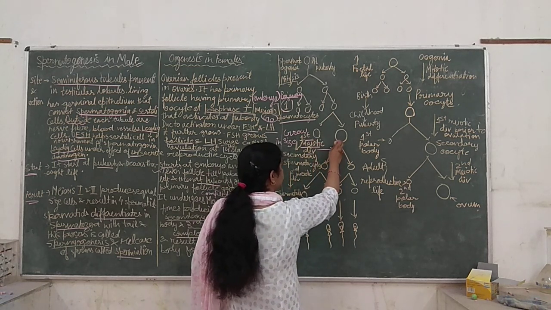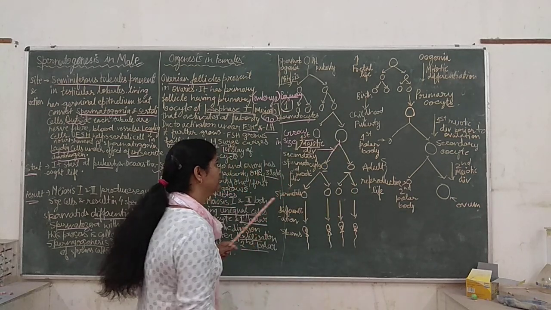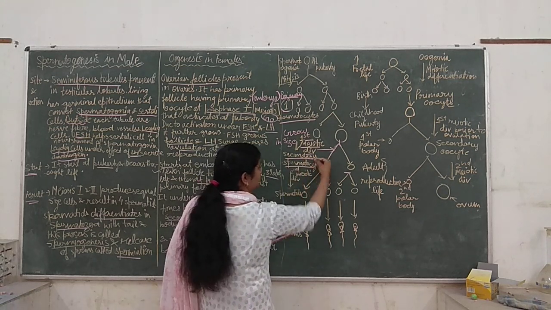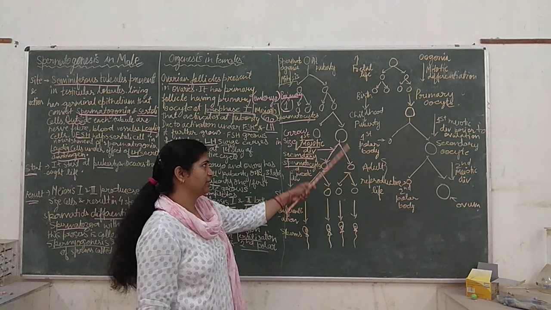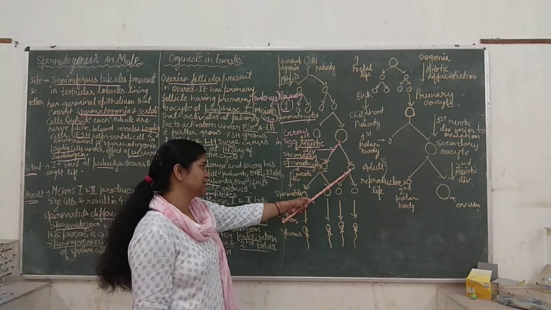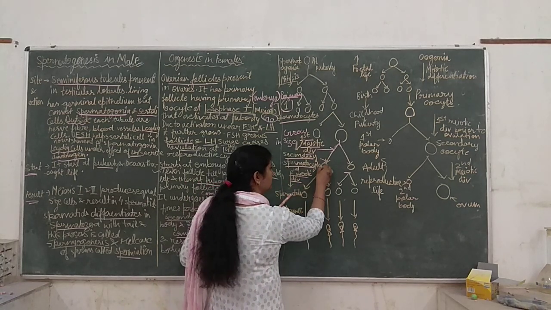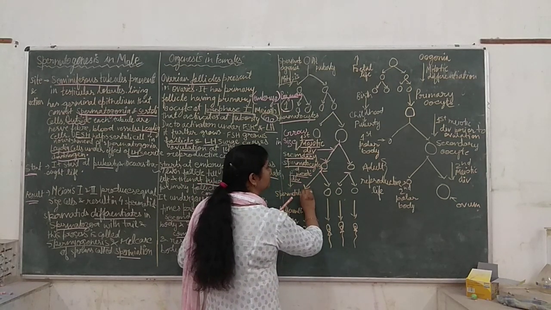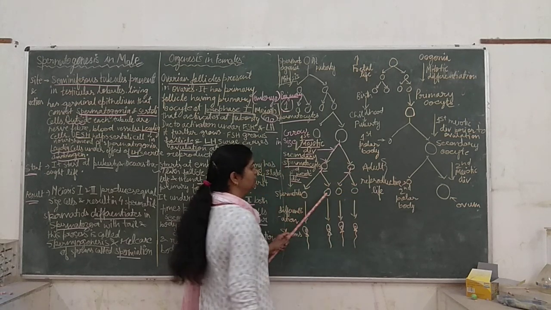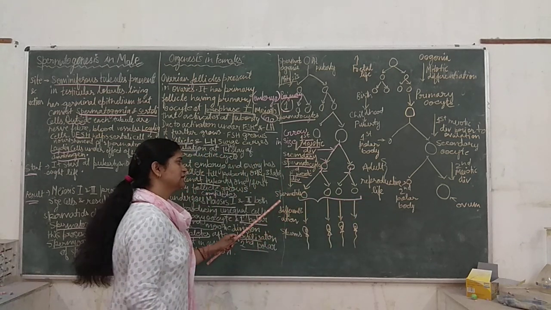It is undergoing first meiotic division, resulting in the 2 cells which are known as secondary spermatocytes. So these are secondary spermatocytes, 2 secondary spermatocytes. From the primary spermatocyte, we are getting 2 secondary spermatocytes, and then it will undergo second meiotic division. So this cell will undergo division resulting in 2 cells. This cell will also undergo division resulting in 2 cells. So at last we will get 4 spermatids.